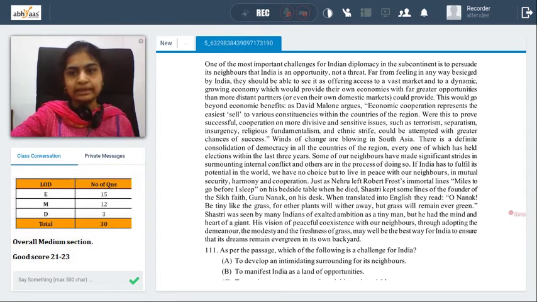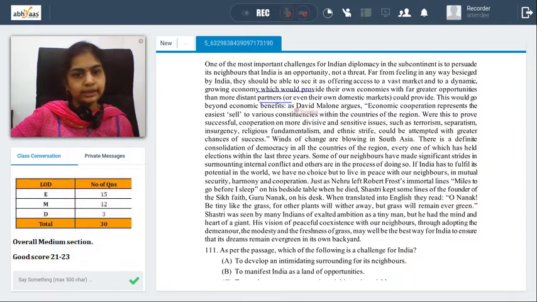Far from feeling in any way besieged by India, they should be able to see it as offering a vast market, a dynamic, growing economy, which would provide their own economies with far greater opportunities than more distant partners.